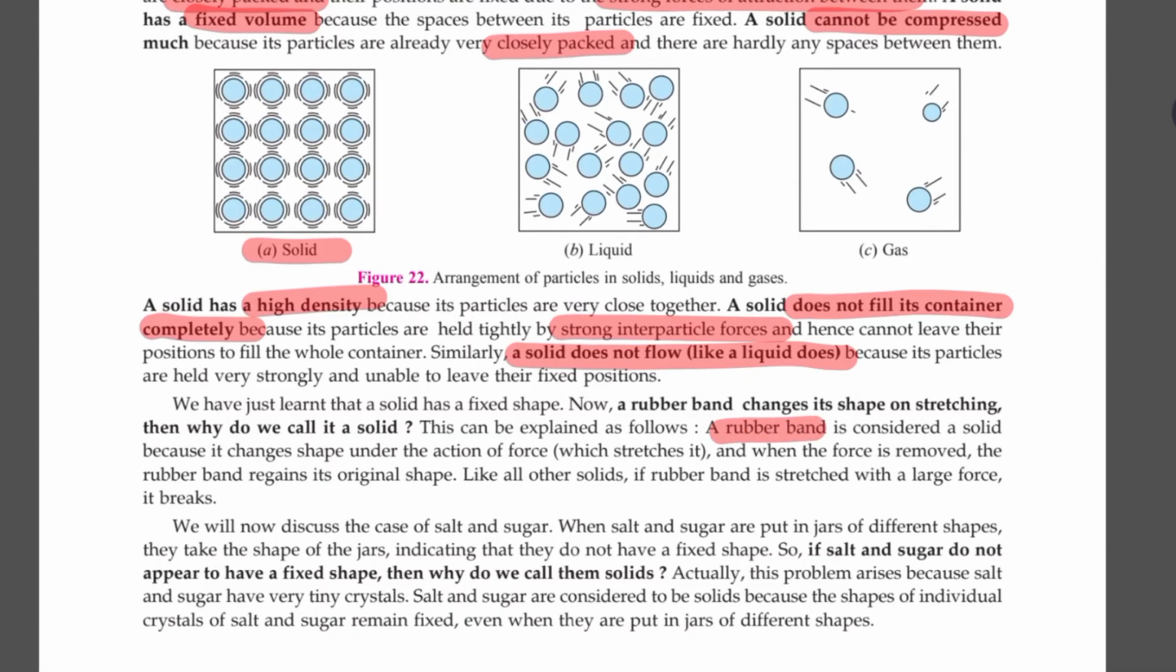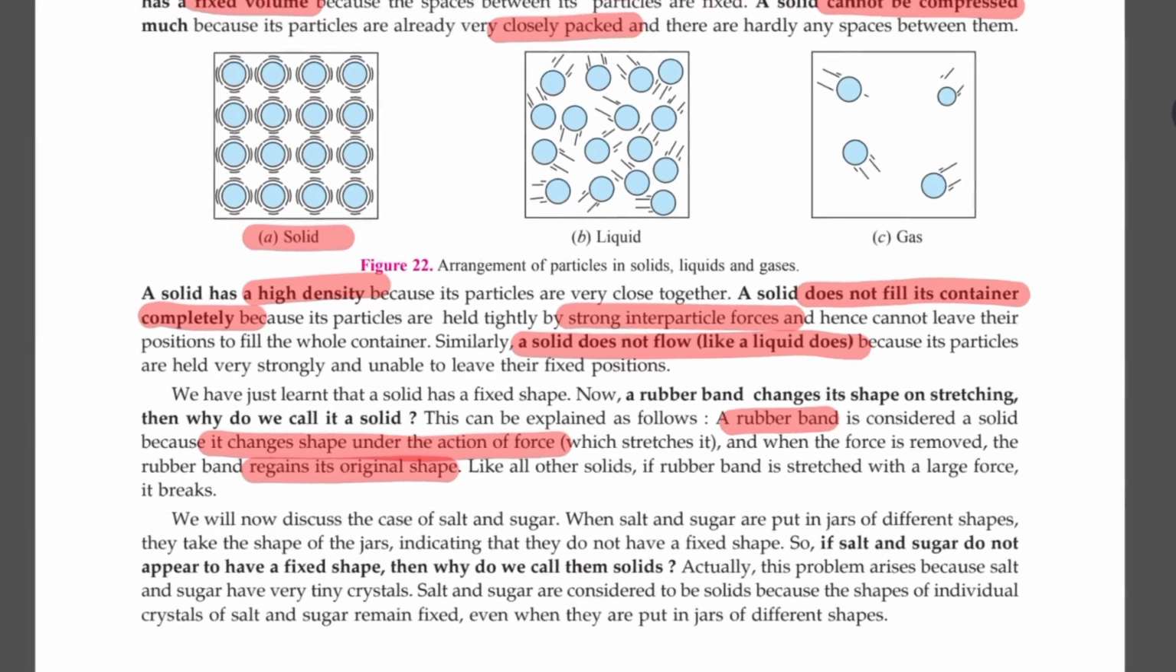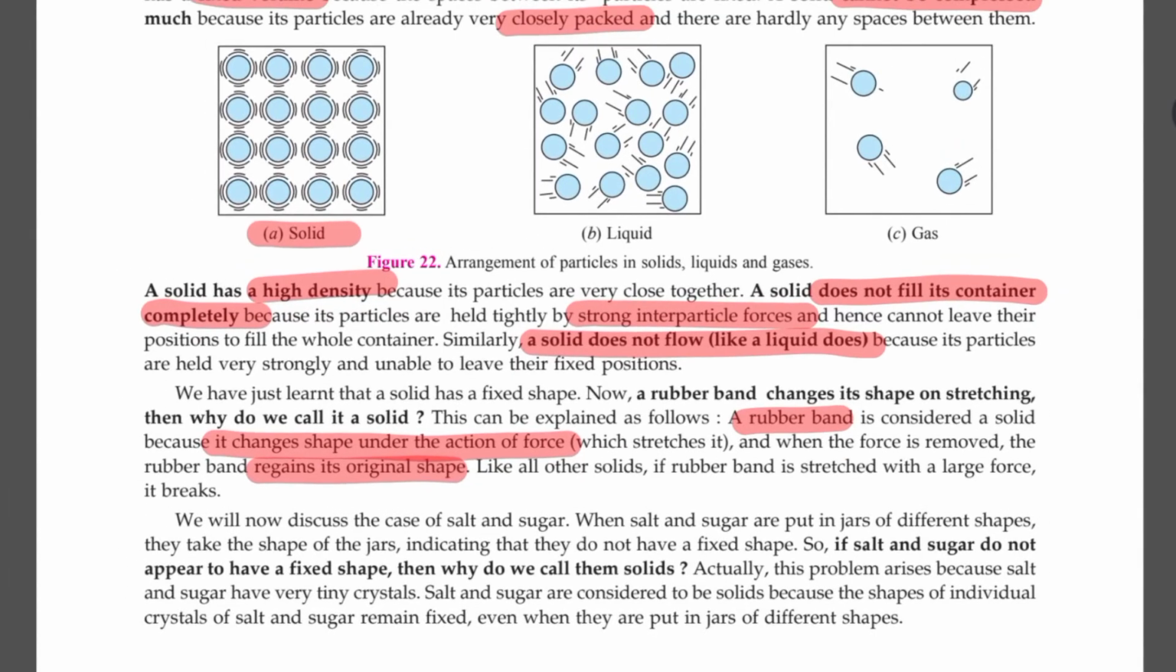Now a rubber band is a solid because it changes its shape under the action of force. It stretches. When the force is removed, it again goes back to its original shape. Like all other solids, the rubber band can be stretched under large force. When you see your mother making a dough, doesn't the shape of the dough change? So will you say that, oh, it's flowing and it's a liquid? No, it's a solid and it is changing its shape with the application of an external force.